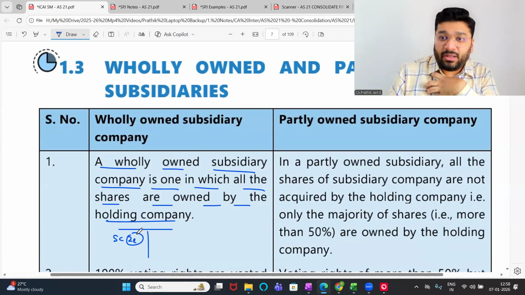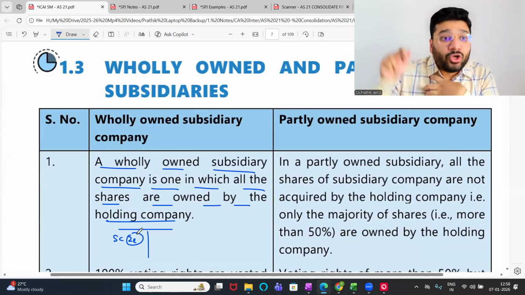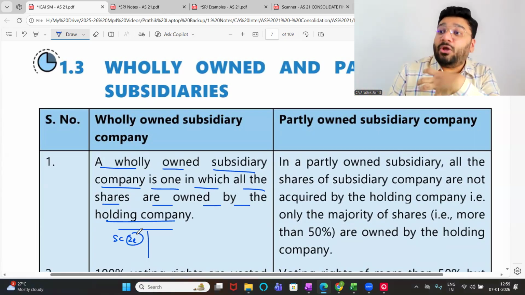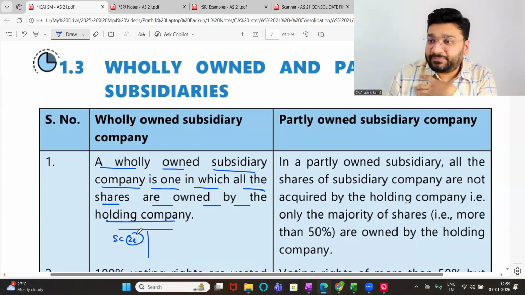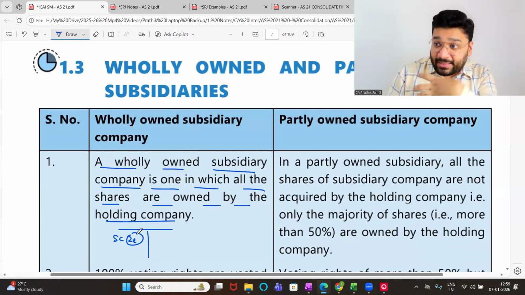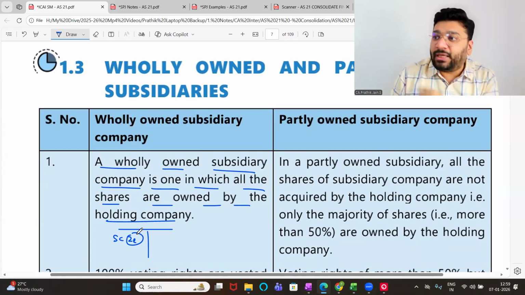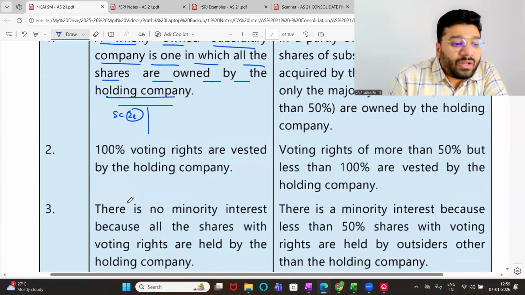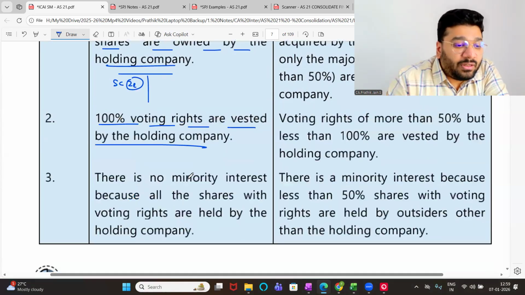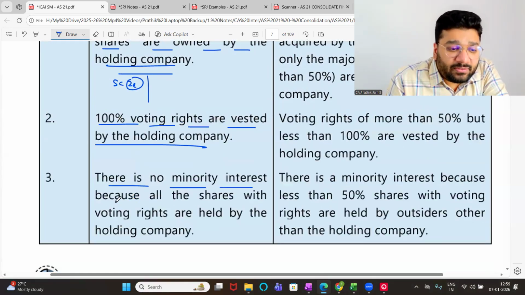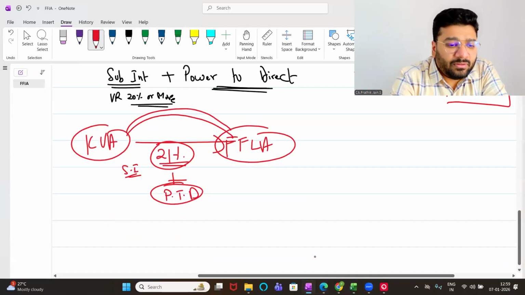Kalpavriksha Academy has got 100% stake in FFLA. So for me, FFLA is my wholly owned subsidiary. I own the entire subsidiary. Nobody else owns it. I am the sole owner. I means what? This holding company is the sole owner. There are no other part owners. 100% voting rights are vested with the holding company. There is no minority interest. Now, what is the meaning of minority interest? Forget that.